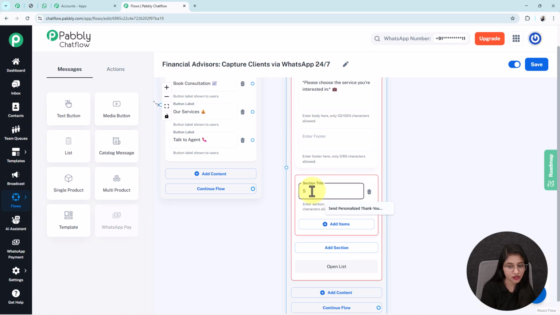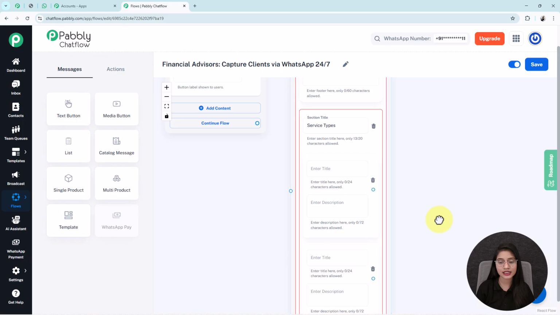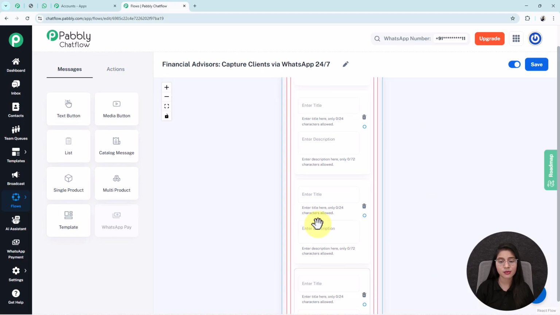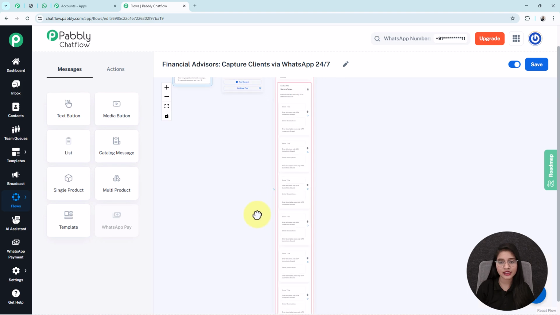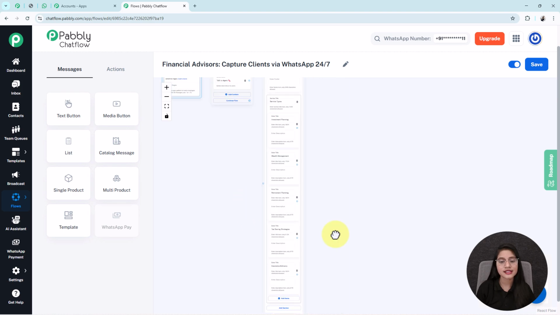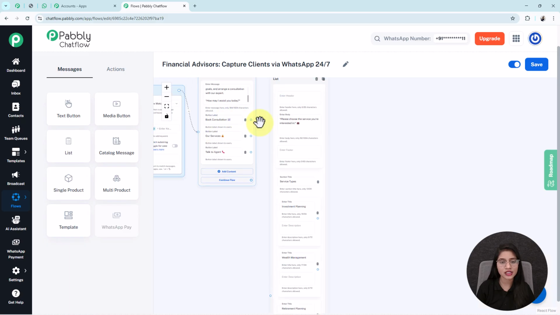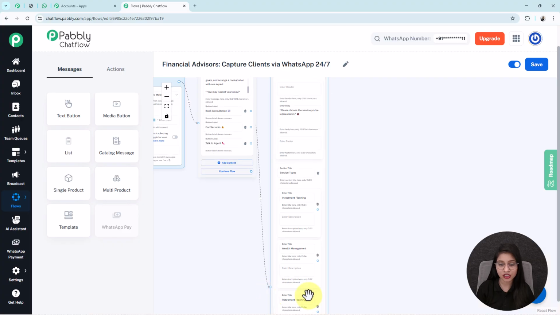I'm going to enter a section title as service types. After that, I want to add a list of service options. For that, I will click on this plus add items button 5 times. Here I'm going to add only 5 types of services, but you can add more. The process of adding items in the list will be the same. See, here I have added investment planning, wealth management, retirement planning and many more. You can also enter a description in this enter description box if you want to. After that, I'm linking this circle, which is present in front of book consultation, to this list node. See, it is connected.